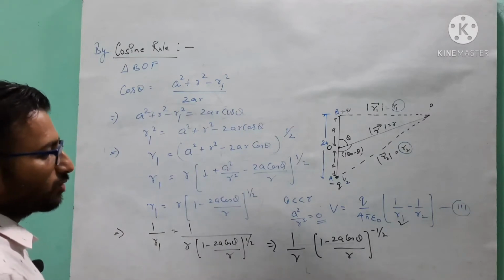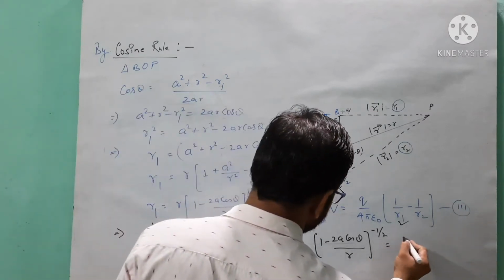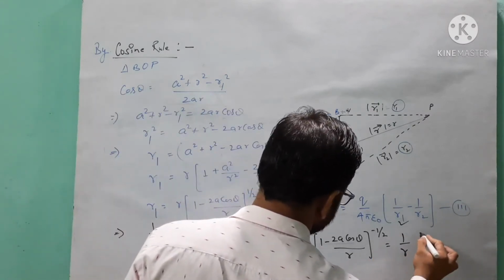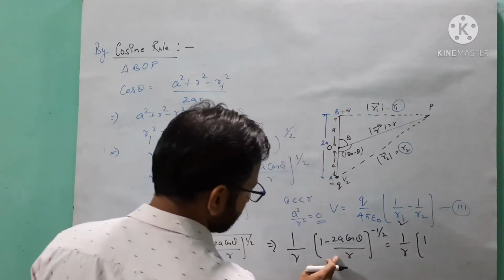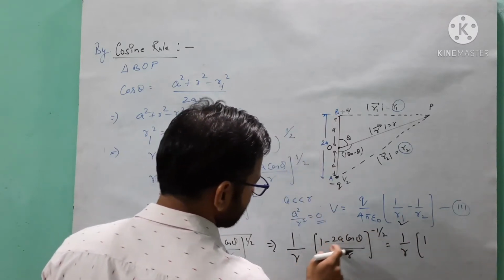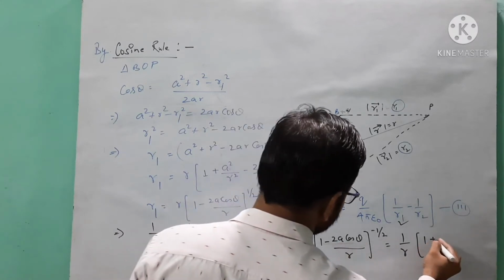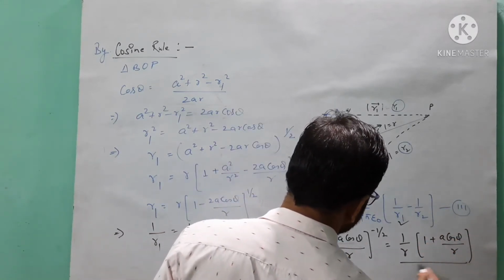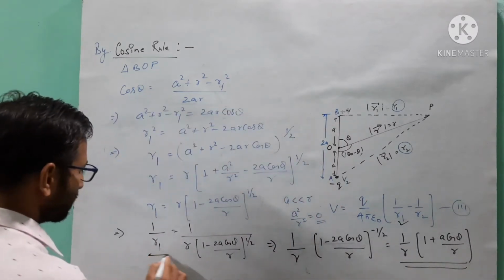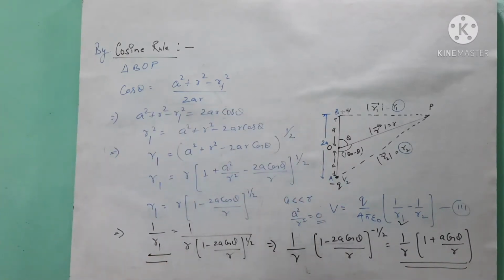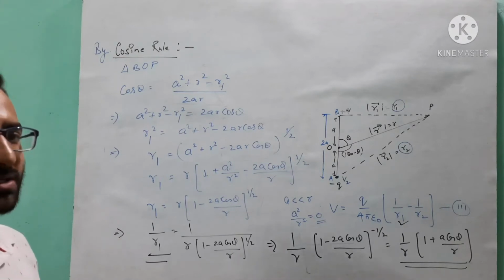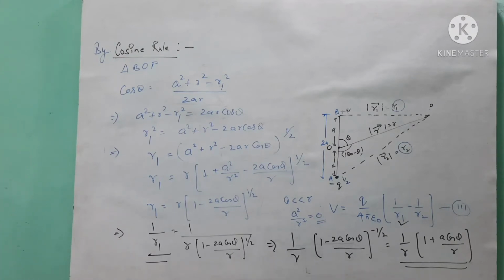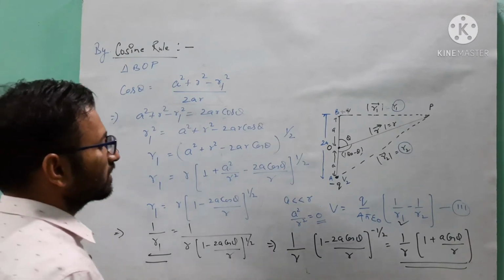Now you will use the binomial expansion for it, and you will get 1 over R, with the half multiplying, minus minus plus, 2 and 2 cancel. So it will give you A cos theta by R. Got it? So this is the value of 1 by R1, which is equal to 1 by R times (1 plus A cos theta by R).